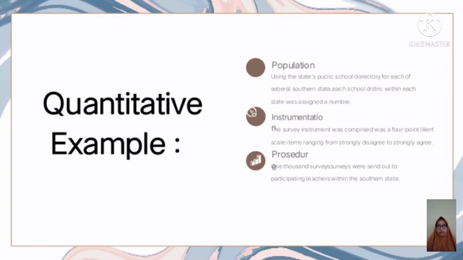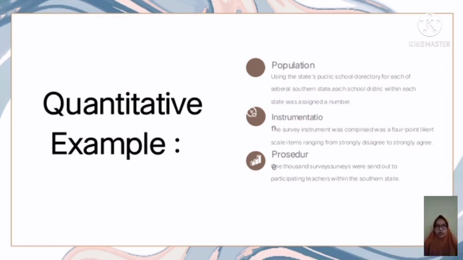The second is instrumentation. The survey instrument consisted of 4-point Likert scale items ranging from strongly disagree to strongly agree. Likert scale items fall into two categories: professional development and reading material. The professional development items focus on a description of state literacy initiatives provisioned by the school district to provide professional development opportunities, and professional development opportunities provided by the state.